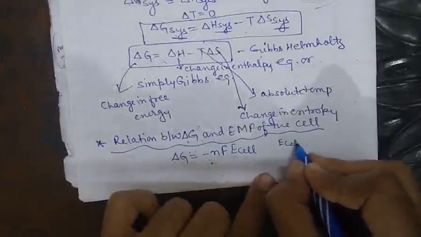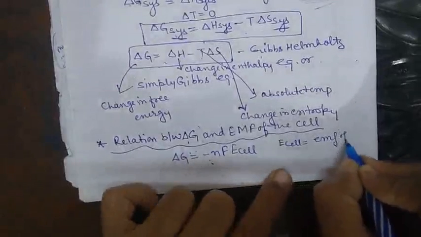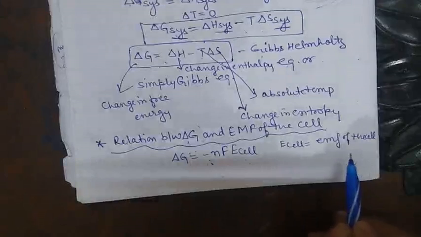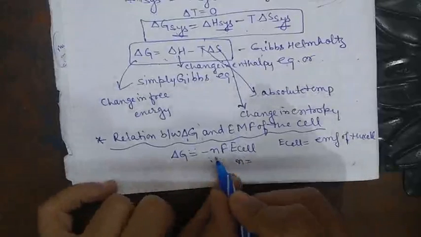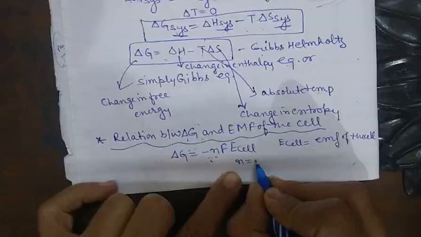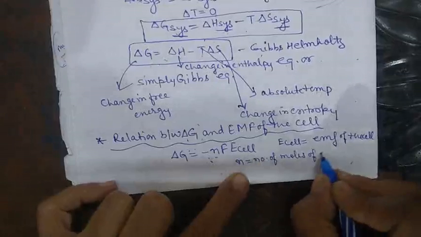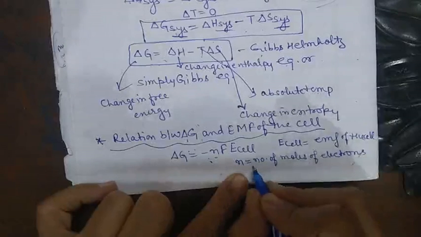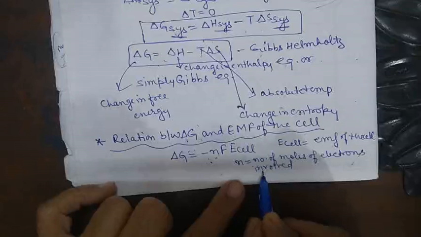Now here we have various terms. The first term is E cell, which is the EMF of the cell. EMF stands for electromotive force. The next one is n, which is the number of moles of electrons involved.